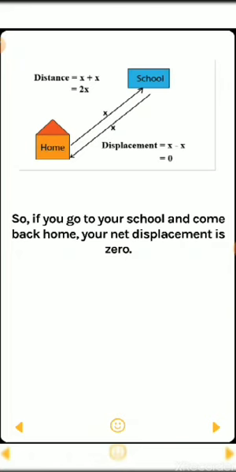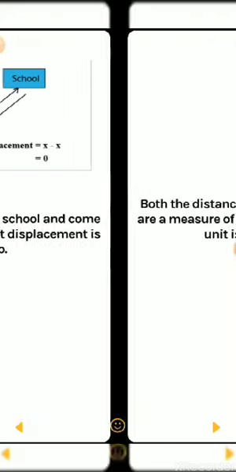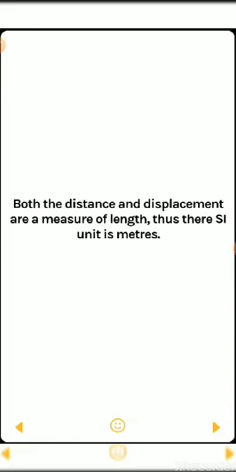So your net displacement is 0, because your initial or starting point and your final or ending point are the same. Displacement means the shortest distance between 2 points, but here, after some time, you come back to your home, so the initial point and the final point become the same. That's why displacement is 0. Both distance and displacement are a measure of length, so their SI unit is meter only. Keep this in mind.